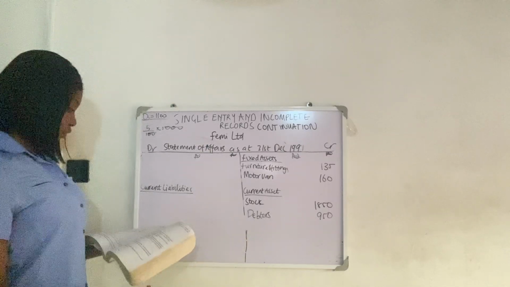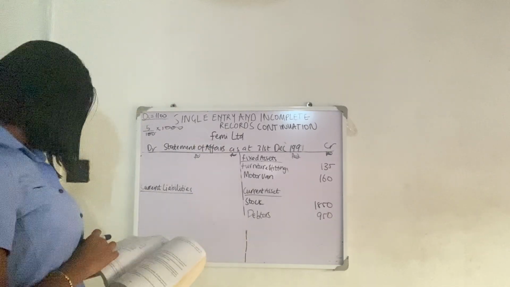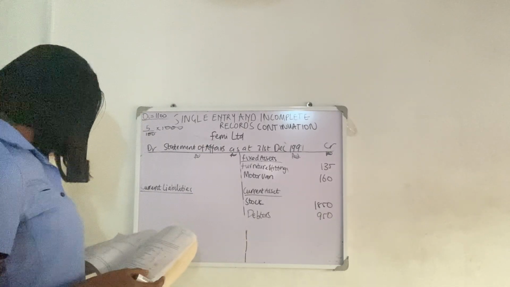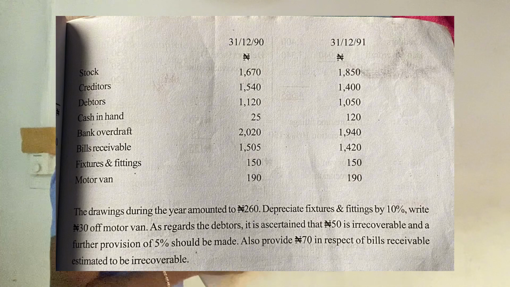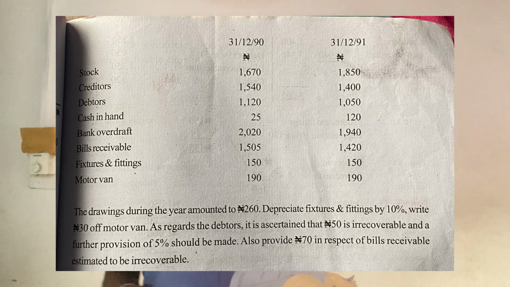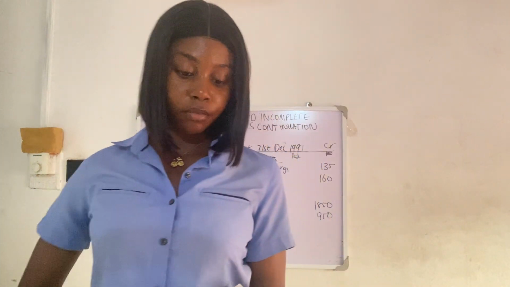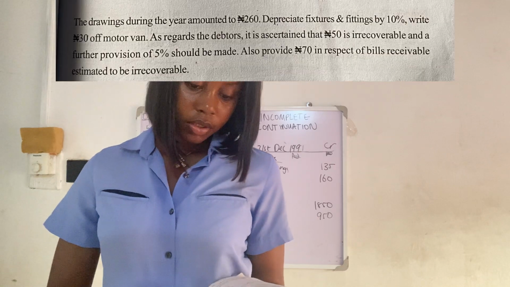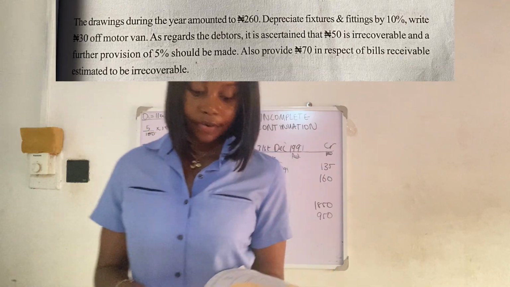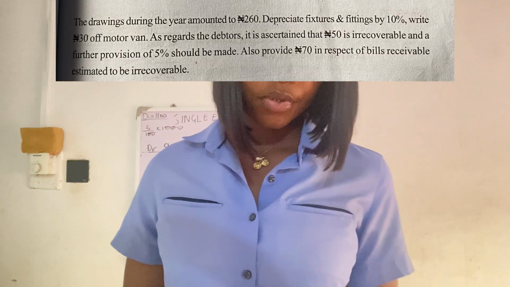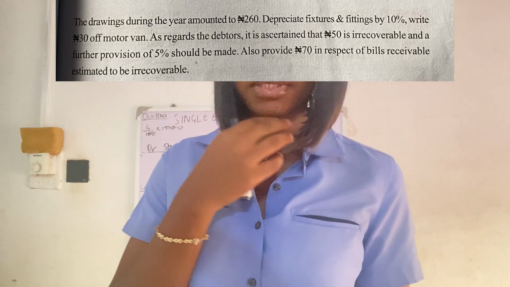That was 950. Now what's the next thing? Bills receivable. Bills receivable on the other side is 1420. Now, do we have any additional information on bills receivable? They said provide 70 naira in respect of bills receivable, which is estimated to be irrecoverable. And we all know what irrecoverable debts are.